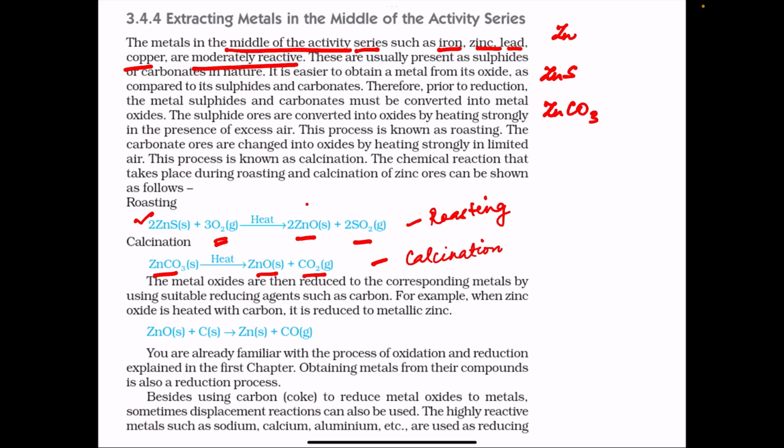Now once you obtain the metal oxides, the metal oxides are reduced using reducing agents like carbon to give the metal. Zinc oxide, when heated with carbon, will give metallic zinc, and carbon monoxide gas is obtained. Now metal oxide can also be reduced by treating the metal oxide with a more reactive metal, for example, sodium, calcium or aluminium.